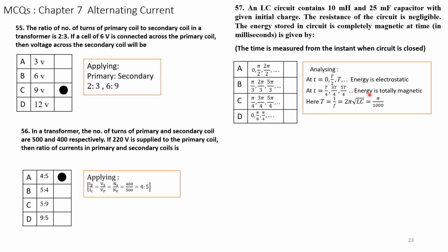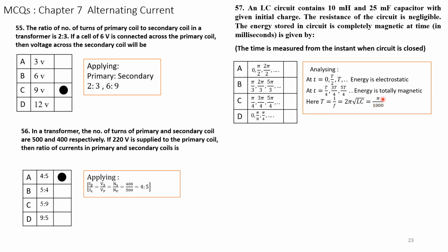Etc. Energy is totally magnetic. So when the energy is electrostatic, the energy is totally magnetic. These two are the timings of electrostatic energy, and because you know in an oscillator circuit the magnetic energy and electrostatic energy both are taking place, therefore T is equal to 1 over F, that is equal to 2 pi root LC.